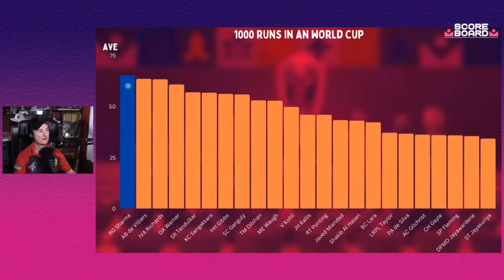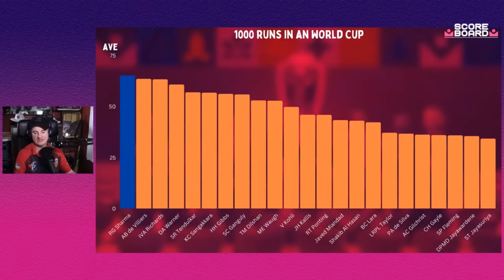But if Rohit has a good series here, he could kick ahead. It's actually possible that he can go into that. And I think it just shows how good he has been in World Cups. I looked this up on a whim. I wasn't looking it up because I thought Rohit Sharma had the best batting average of anyone in World Cup history.